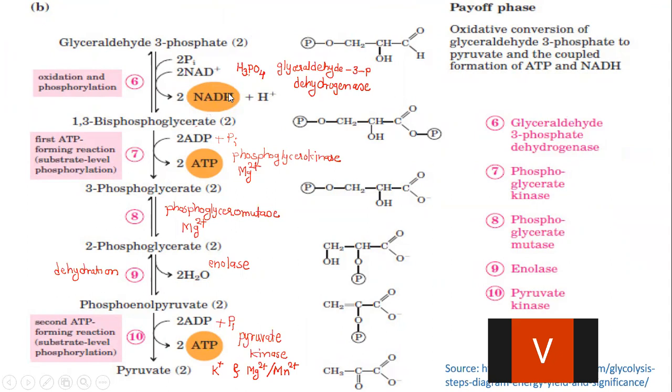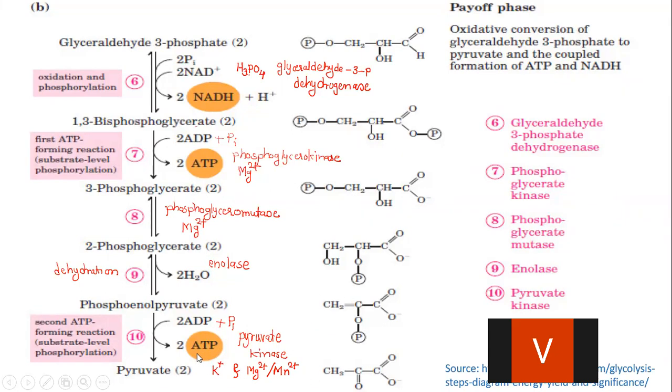One NADH is equivalent to 3 ATP, and therefore 2 NADH are equivalent to 6 ATP. 6 plus 2, 8, 8 plus 2, 10, but we have written 2 ATPs back to the cytoplasm, and that's why the net gain of ATP is 8.